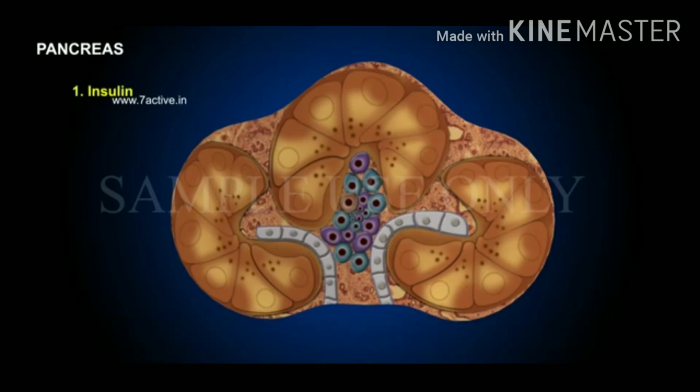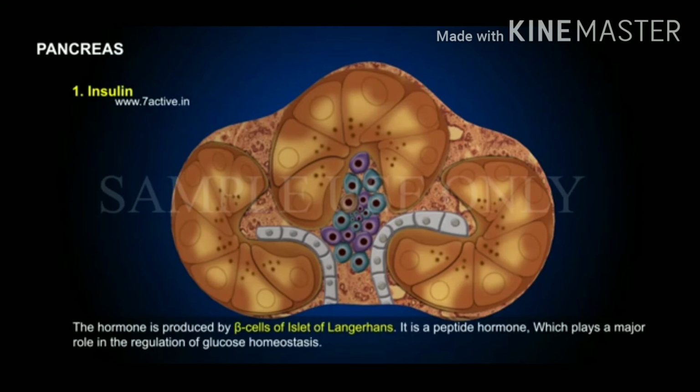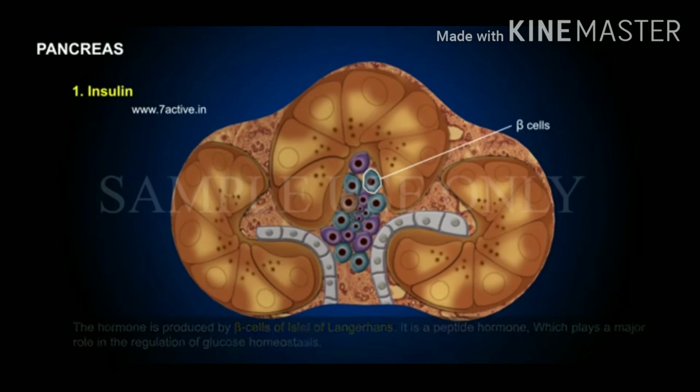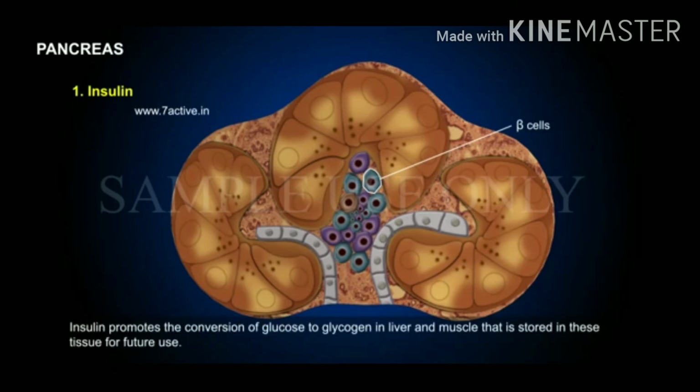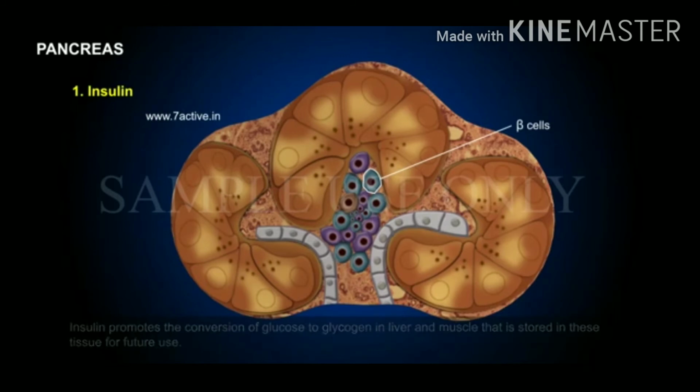1. Insulin. The hormone is produced by beta cells of the islets of Langerhans. It is a peptide hormone which plays a major role in the regulation of glucose homeostasis. Insulin promotes the conversion of glucose to glycogen in liver and muscle that is stored in these tissues for future use.